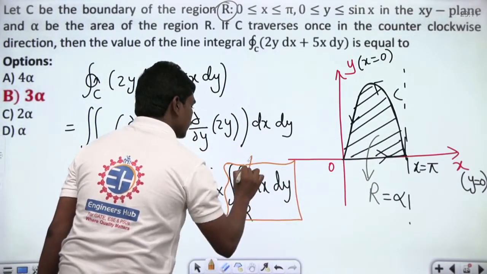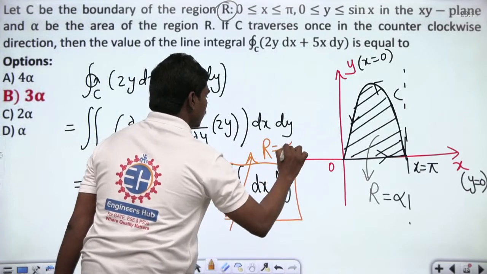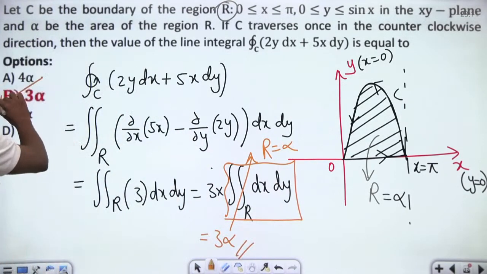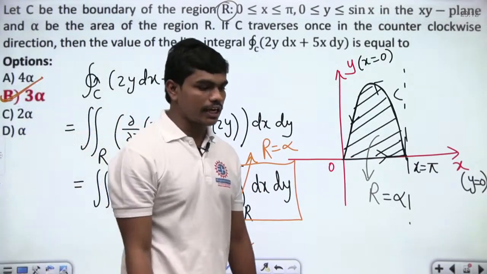So this is nothing but which is given as alpha. So definitely this is 3 times alpha, which means you can get B as the correct answer in this case. Yes, Kavanya, you are correct.